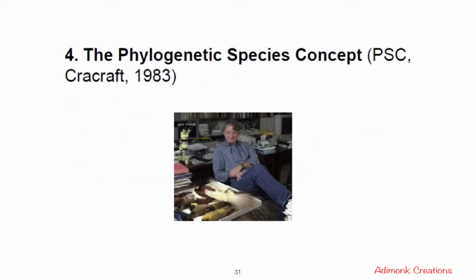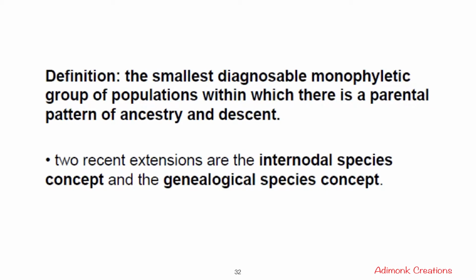Next was the phylogenetic species concept, given by Cracraft in 1983, and Cracraft stated that a species is the smallest diagnosable monophyletic group of populations within which there is a parental pattern of ancestry and descent. According to this concept, two recent extensions are the internodal species concept and the genealogical species concept.